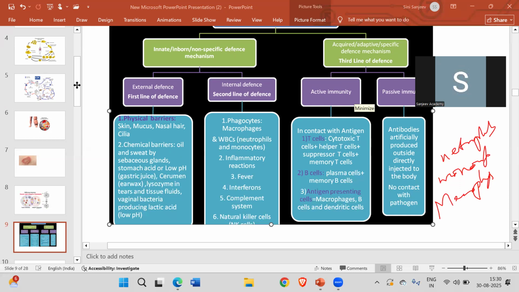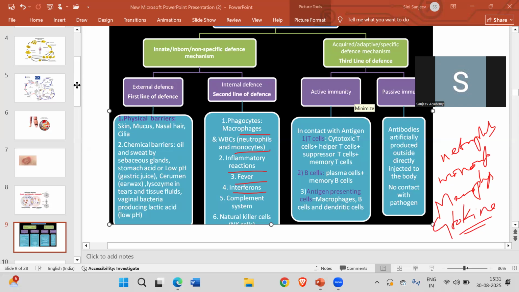The next one you have is the cytokine barriers. Here you can see the macrophages, inflammation, fever, interferons, all this stuff. Cytokine barriers means there will be a protein, which is called cytokine protein.